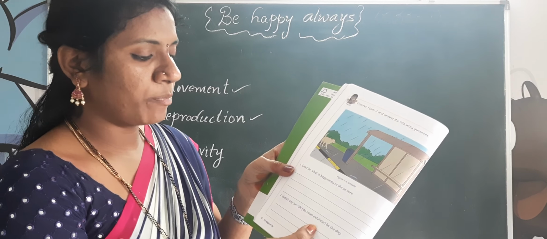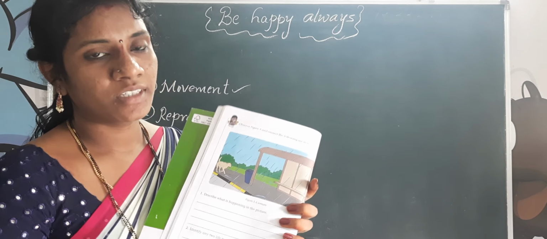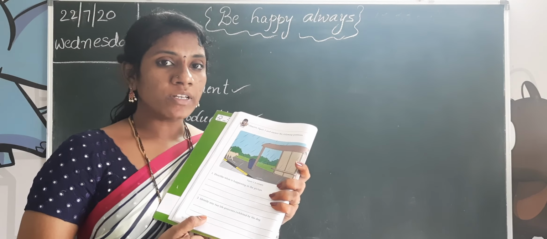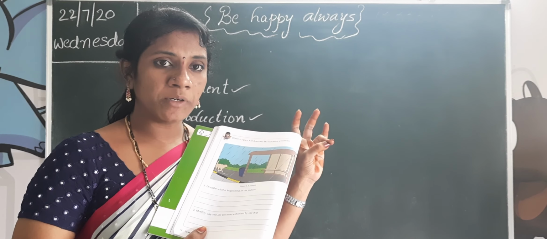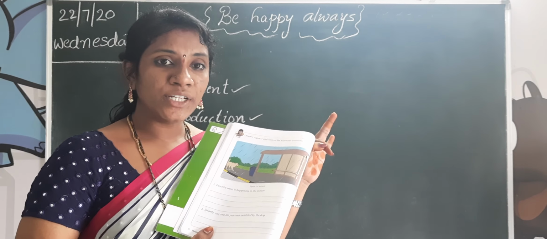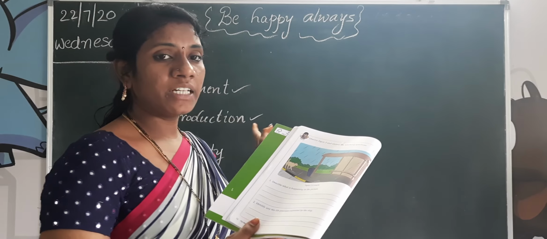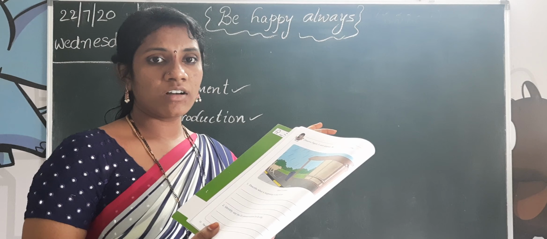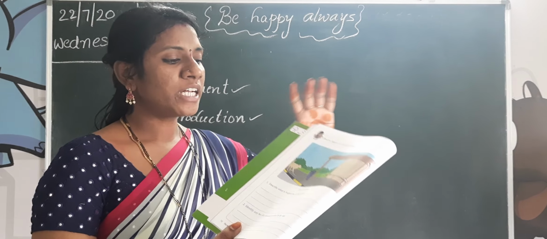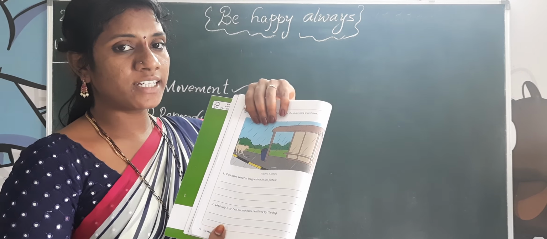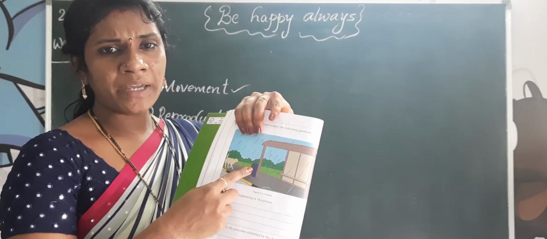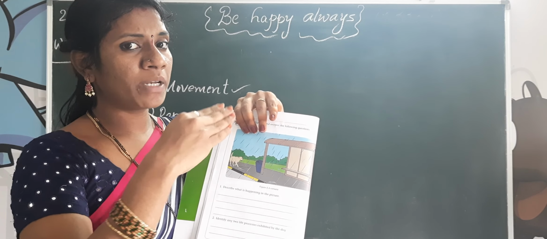Identify any two life processes exhibited by the dog. What are the life processes? Life processes mean movement, reproduction, sensibility, growth, and everything. All seven are called life processes. Here there are two. The dog is running, meaning it goes from one place to another.